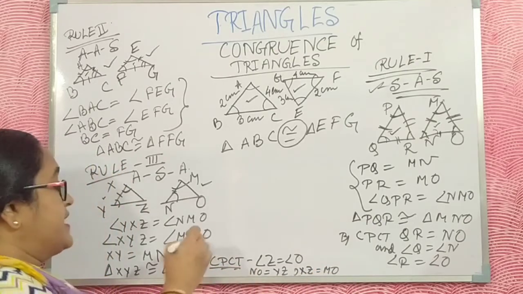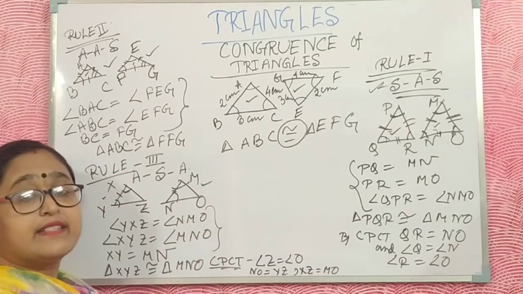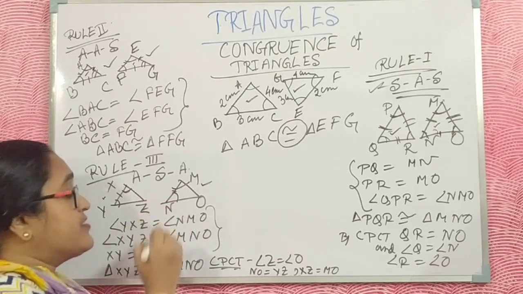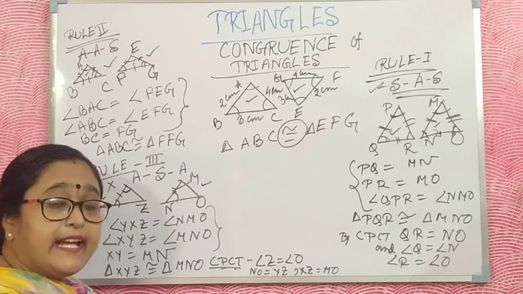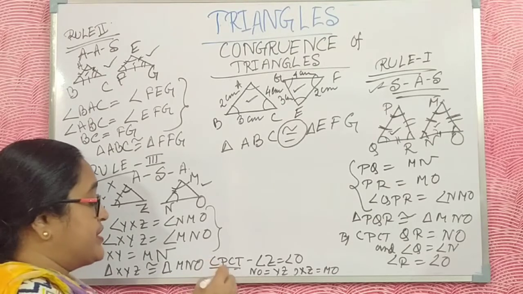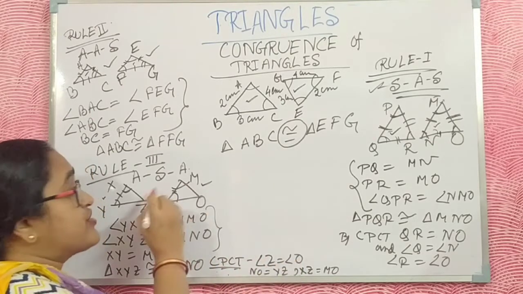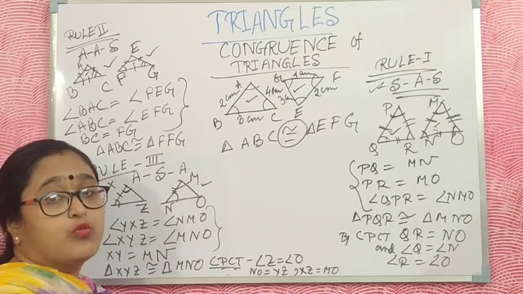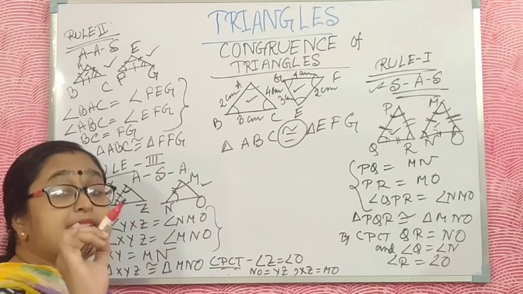If you prove three properties, then you say these two triangles are congruent. Then by CPCT, the rest of the angles are also equal and the rest of the sides are also equal.